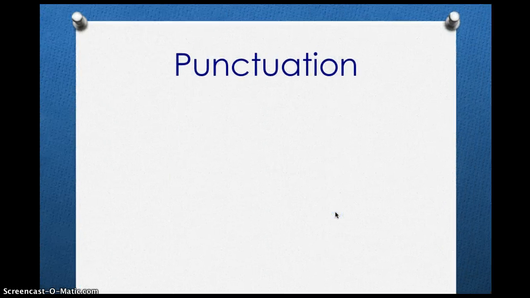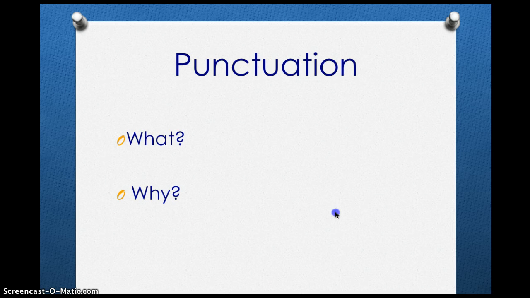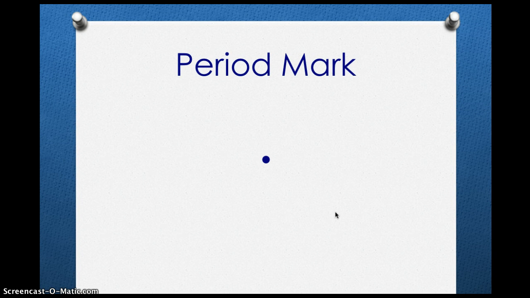Now we're going to switch gears and go over the basic symbols used as punctuation. But first, who can tell me what punctuation is or means? Good! Punctuation is the symbols used in writing to separate the sentences and their elements to clarify meaning. Why do we use punctuation? We use it to tell the reader that we're done with our sentence. We're going to cover 3 marks.